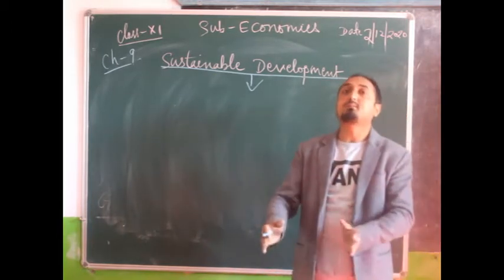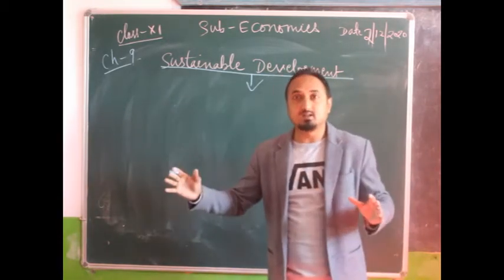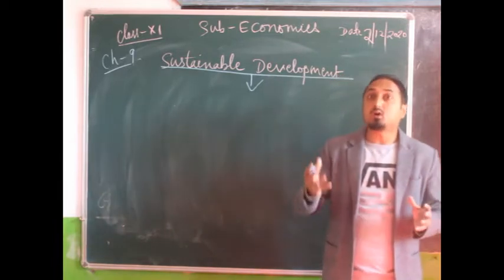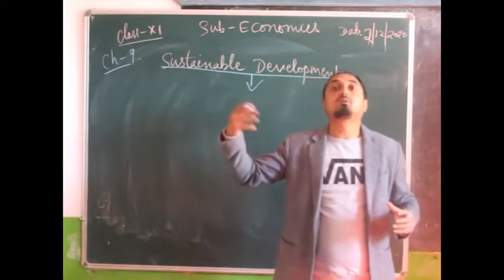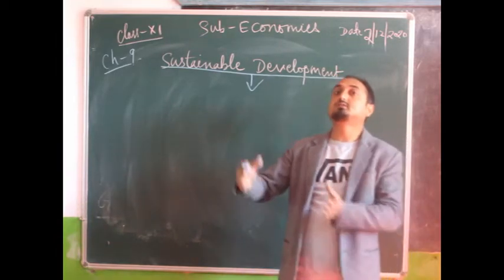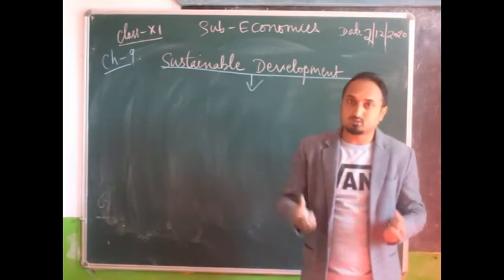At the same time, it should also be available for our coming future generation. That means equal opportunities should be received by our future generation.